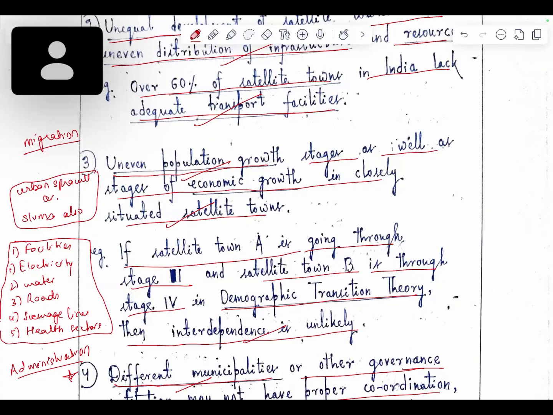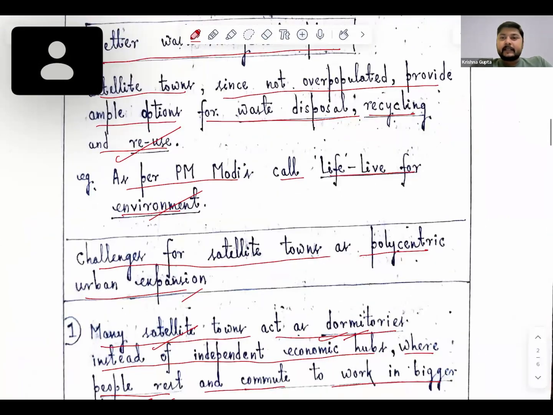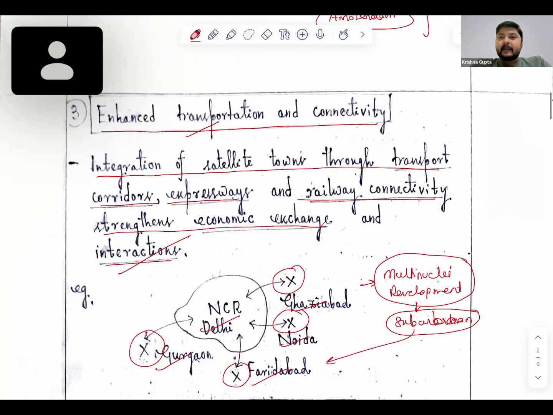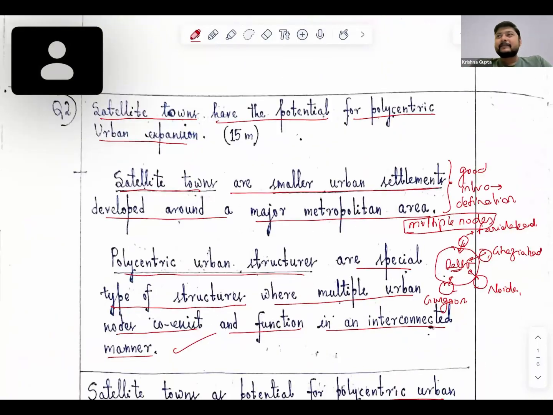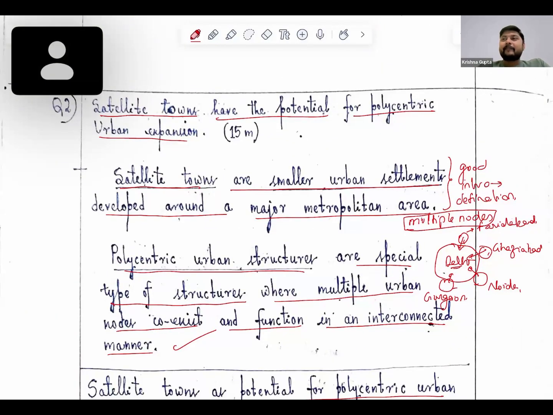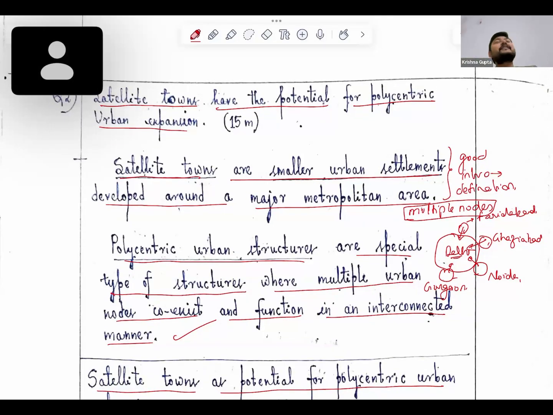Okay. So we can add these aspects here, and we can take this part. We can take this aspect here. Okay, so these are certain aspects which we can add up here with respect to satellite town for polycentric urbanization expansion.